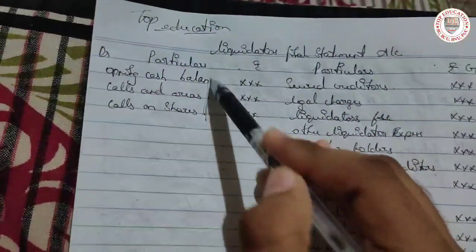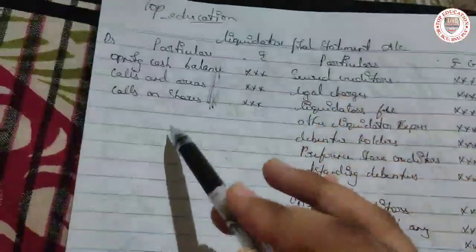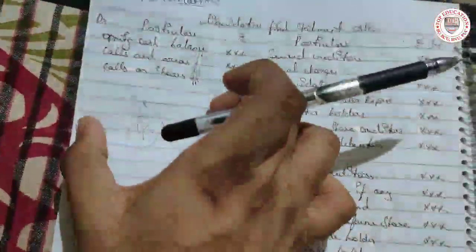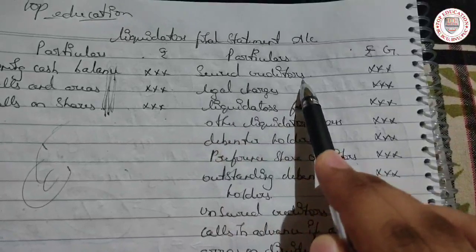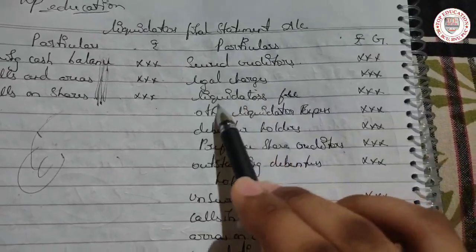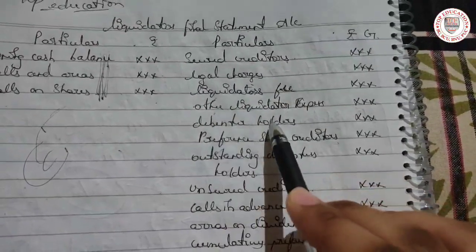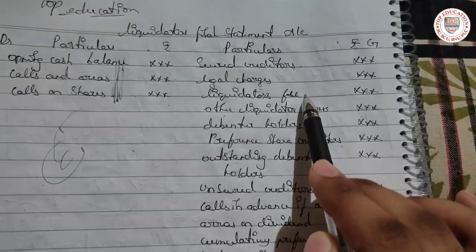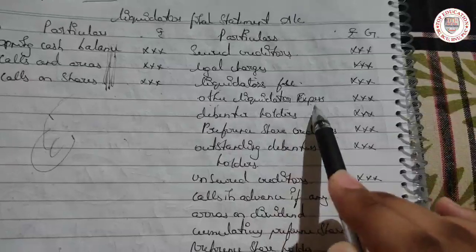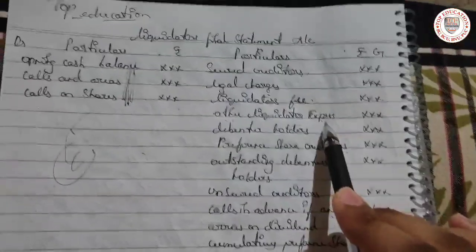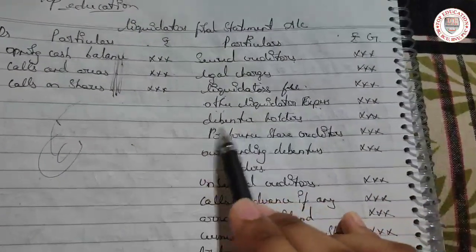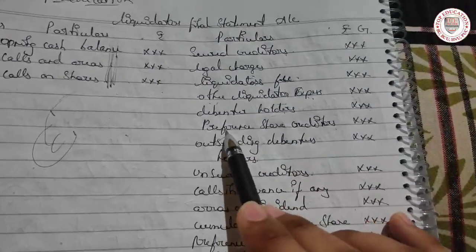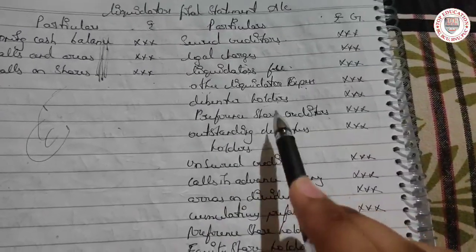Here we have only these items, though some more may be added, but here it is full and final: secured creditors, legal charges, liquidator fee, which is how much percent we are paying him, and other liquidator expenses like his tea, filing and so on. Then debenture holders, as they hold our debentures, and preference share creditors.